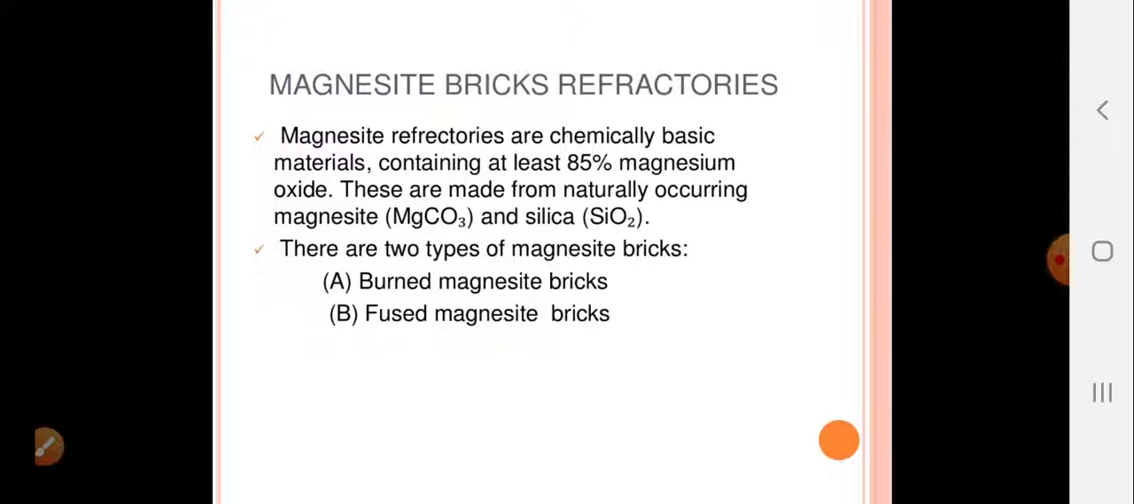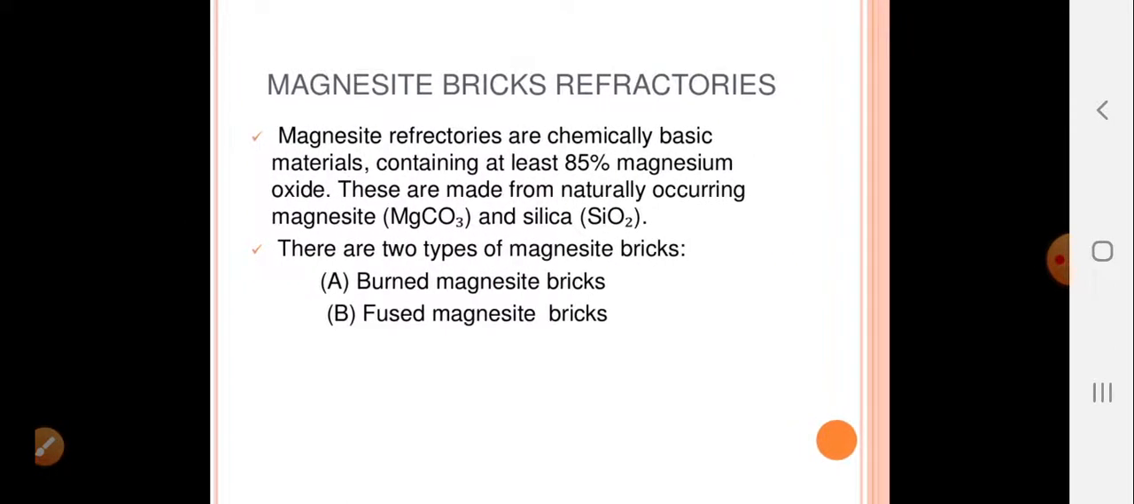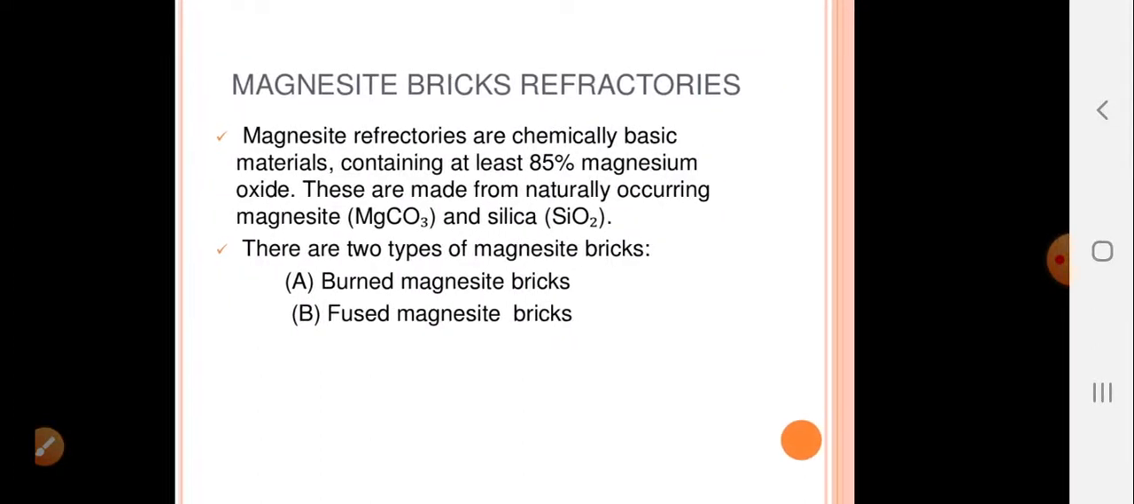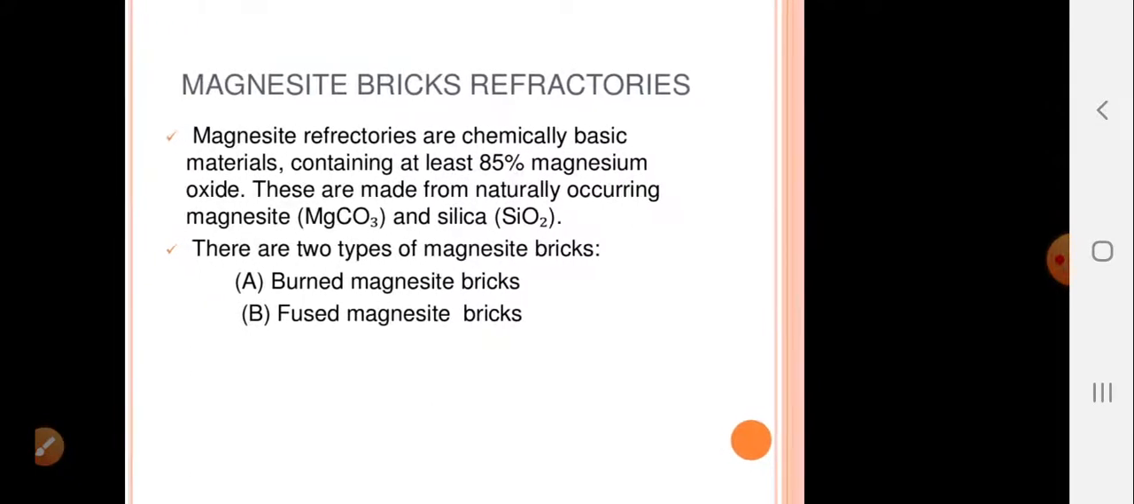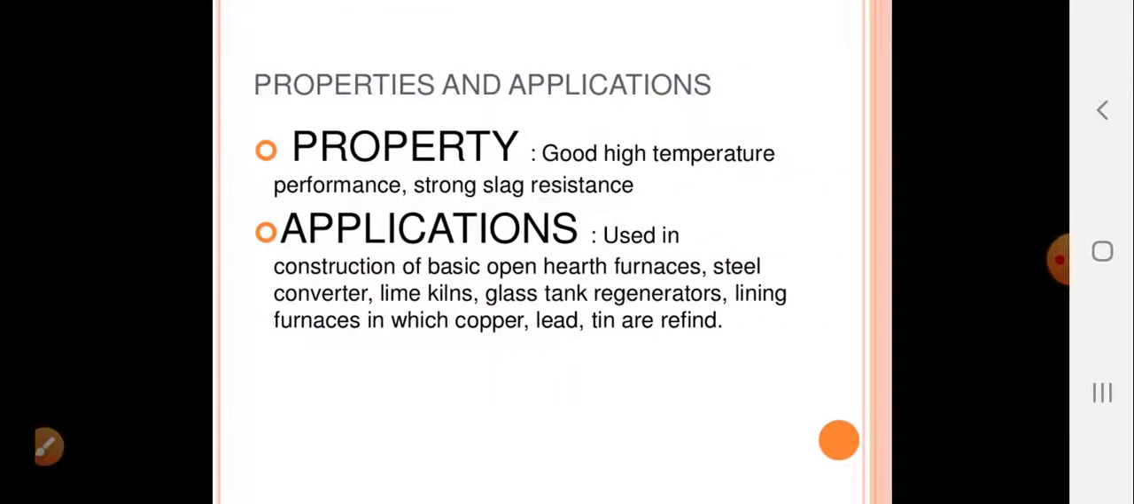Next is magnesite brick refractories. They are chemically basic materials containing at least 85% magnesium oxide. They are made from naturally occurring magnesite and silica. There are two types of magnesite bricks, which are burned and second is fused type. Being basic in nature, they can be used for strong alkaline substances or equipments dealing with strong alkalis.